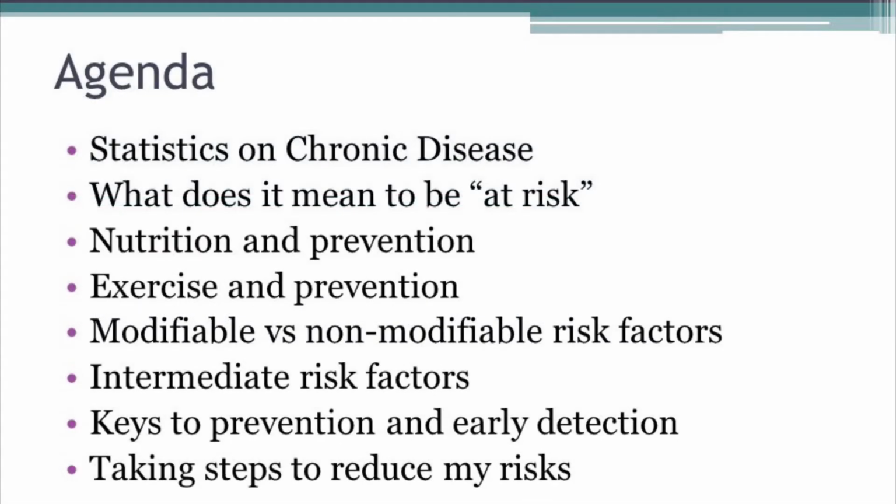So today's agenda, we will touch on statistics for chronic disease. We'll talk about what it means to actually be at risk. We'll look at chronic disease prevention from a few perspectives, nutrition and exercise. And we'll also look at modifiable versus non-modifiable risk factors and the difference between those two things. We'll look at intermediate risks, and we will touch on keys to prevention and early detection of chronic disease. And finally, we will put it all together and talk about what steps we should take to reduce chronic disease risks.